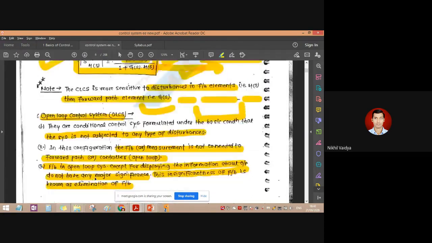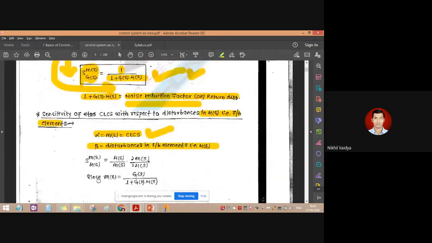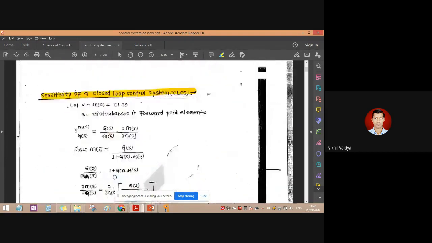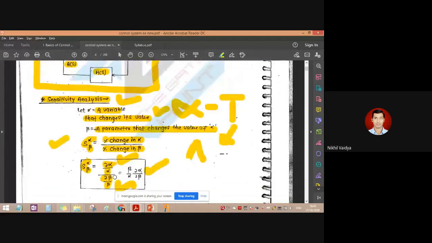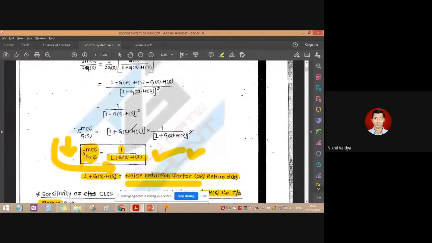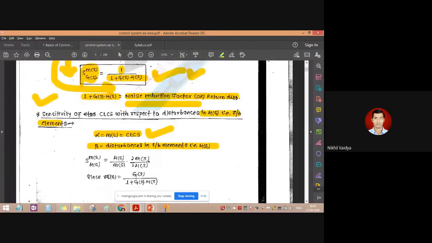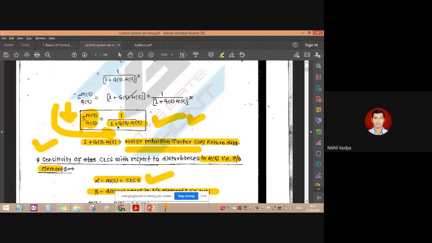So the sensitivity of a closed loop system can be calculated by the formula 1 upon 1 plus G of S into H of S. Now, they are telling that the disturbance or the change happening in the forward path is 10%. So we will try that for 10%, how much it will be sensitive.